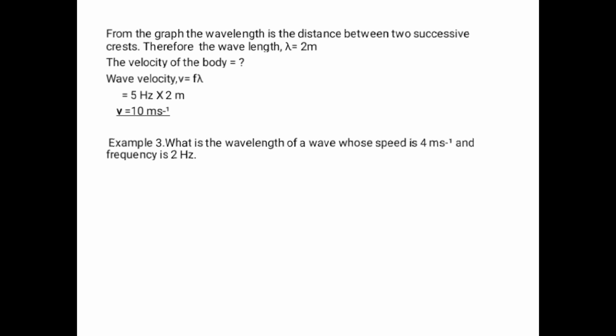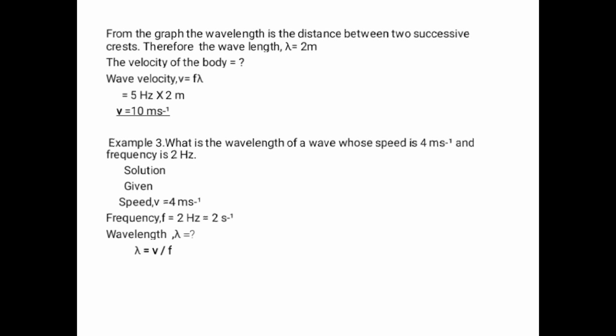Example number 3. What is the wavelength of the wave whose speed is 4 meters per second and the frequency is 2 hertz? Solution. Given that speed equals 4 meters per second, frequency equals 2 hertz or 2 per second, wavelength equals how much?